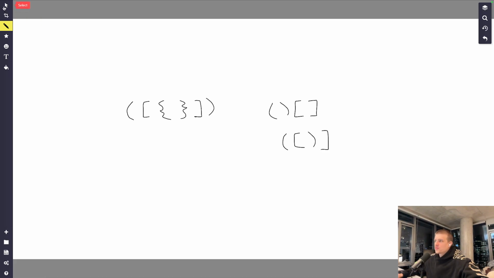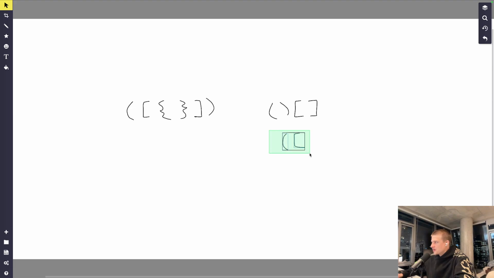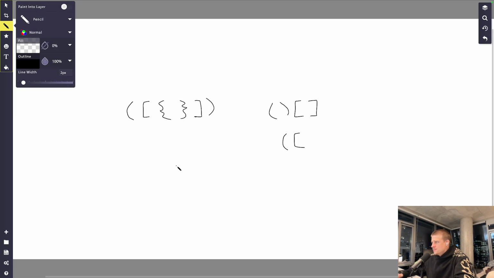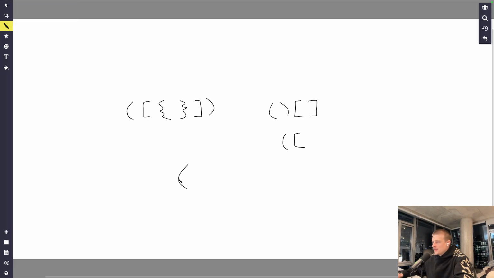Another example is an incomplete situation. Say this is the whole string here, those never got closed. Or say we open with a closing parenthesis, or a closing square bracket. This would be illegal, starting a string like this.